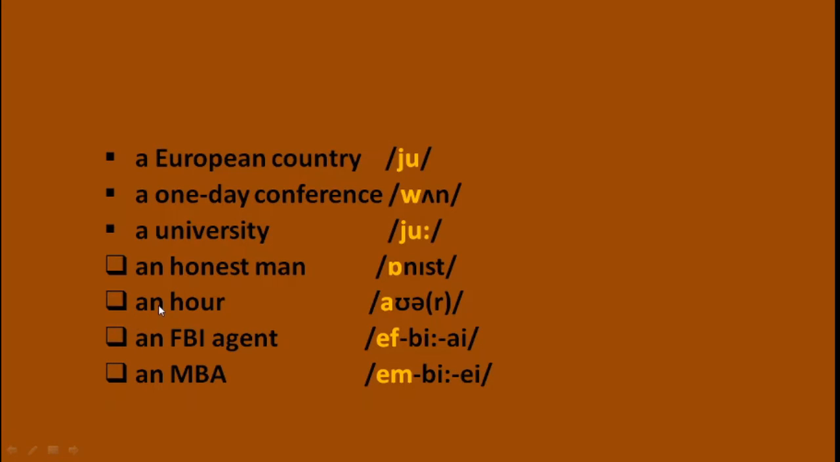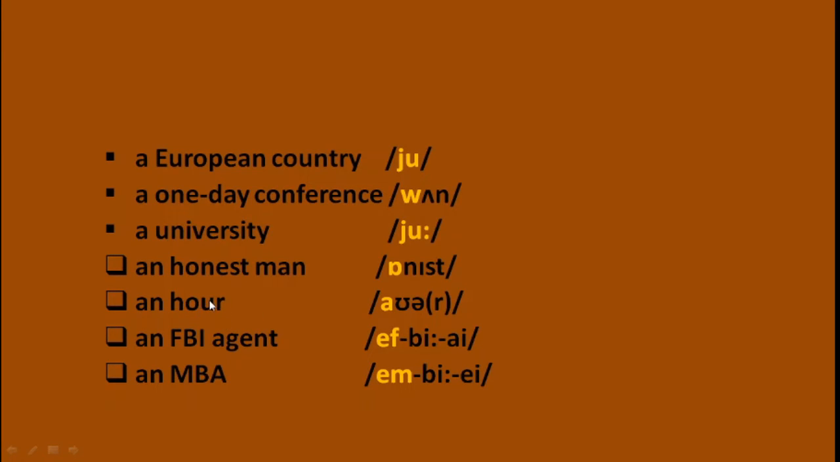Now look at the next example, an honest man. See here, the word contains the letter H, but when we pronounce it, H is silent. So the pronunciation is honest, which begins with a vowel sound O. Hence, before that we have to add the article an. Next example, an hour.